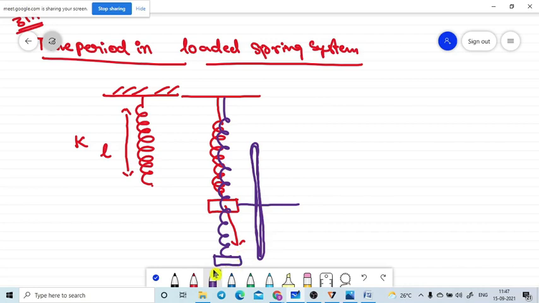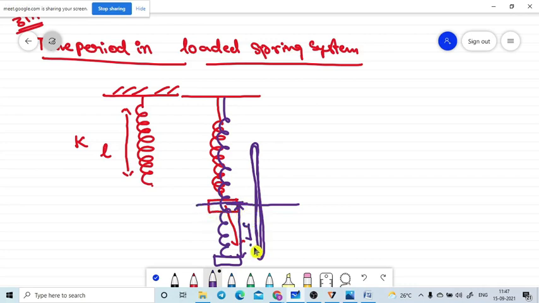According to Hooke's law, if we drag the spring a certain distance from its mean position, let me take the distance equal to y. y is the displacement of the load from its mean position.